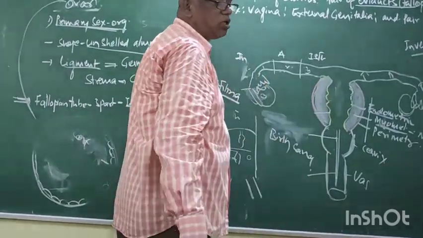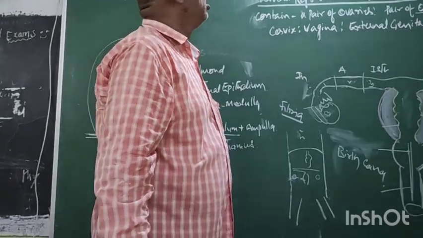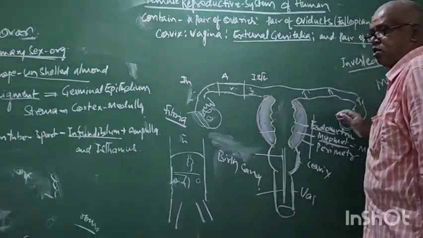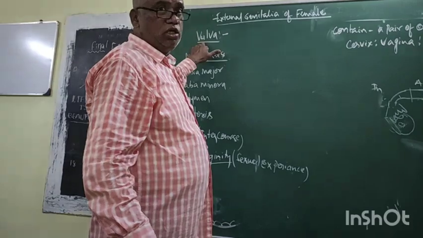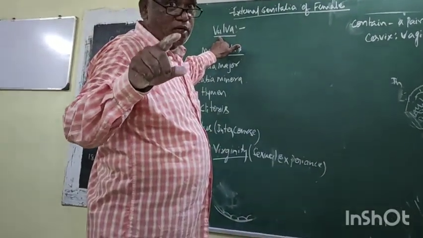Now this is about the female reproductive system. Now come to the external genitalia. The genitalia of female is called vulva. Male external genitalia is called penis.